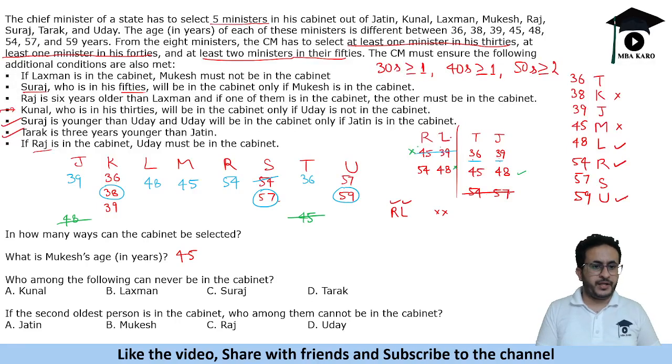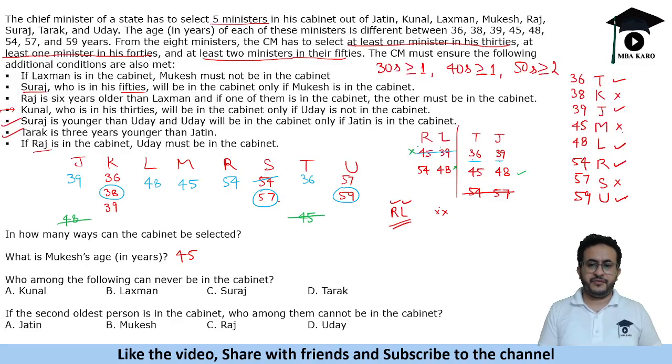Now Lakshman is in the cabinet, Mukesh must not be in the cabinet. Then we have T and J, so we have to select 2 people out of them. Suraj will be in the cabinet only if Mukesh is in the cabinet. So Mukesh is not present, so Suraj cannot be present in the cabinet. So this is the cabinet in this scenario. So we will get only one unique case that these 5 are present in the cabinet.